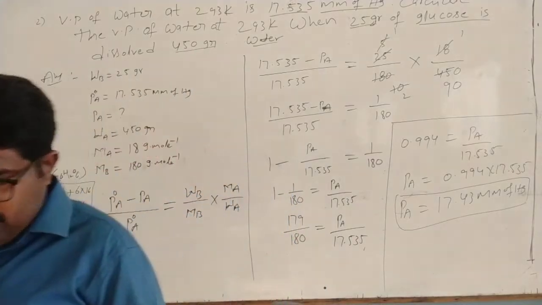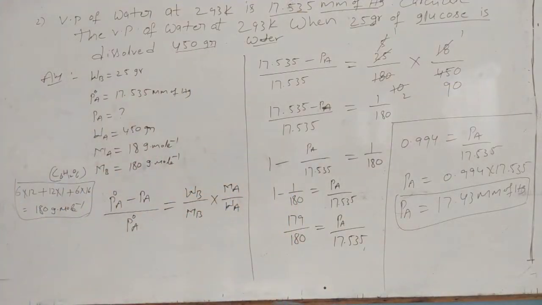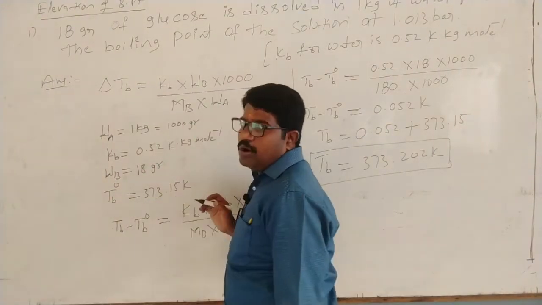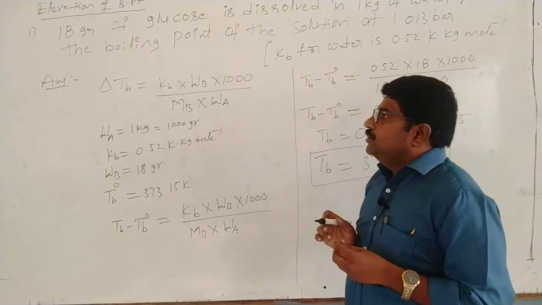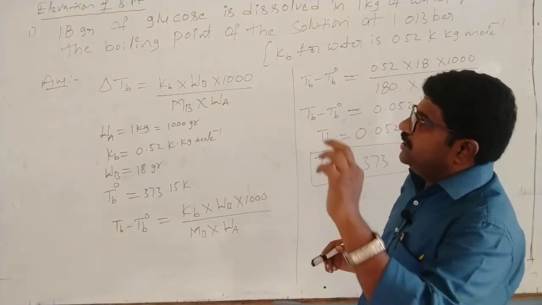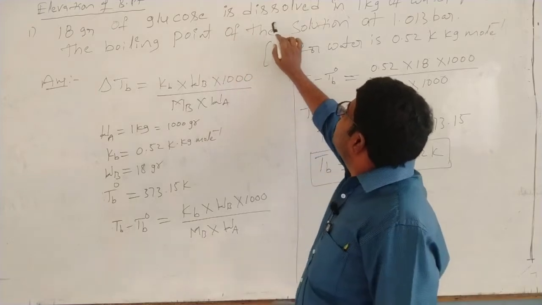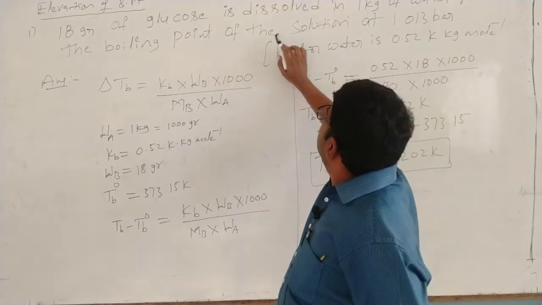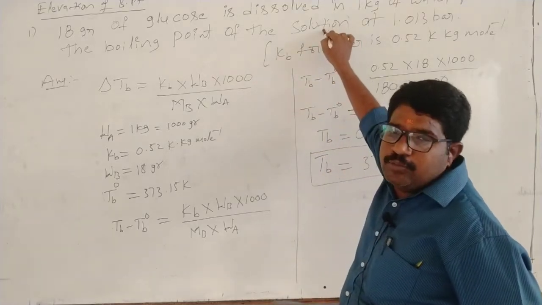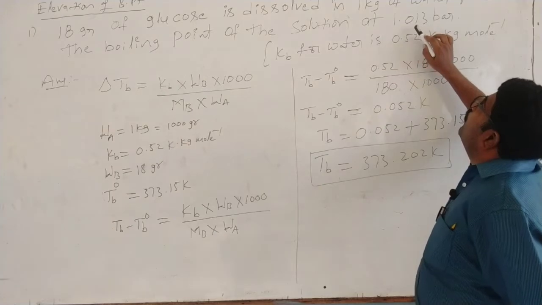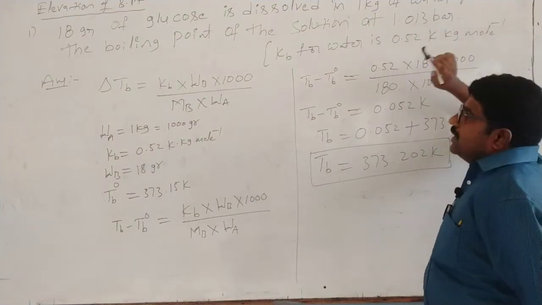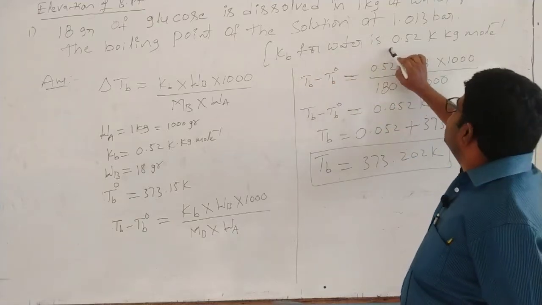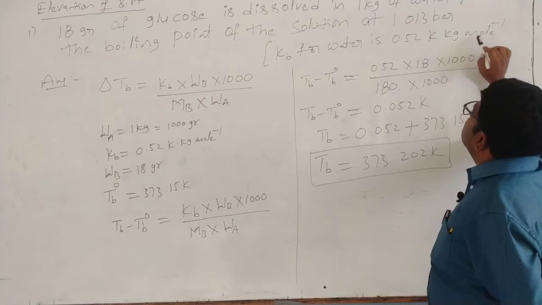Right. So one more problem. The next one is a problem based on elevation of boiling point. See here, 18 grams of glucose is dissolved in 1 kg of water. Find the boiling point of the solution at 1.013 bar. The Kb value for water is 0.52 K kg per mole.